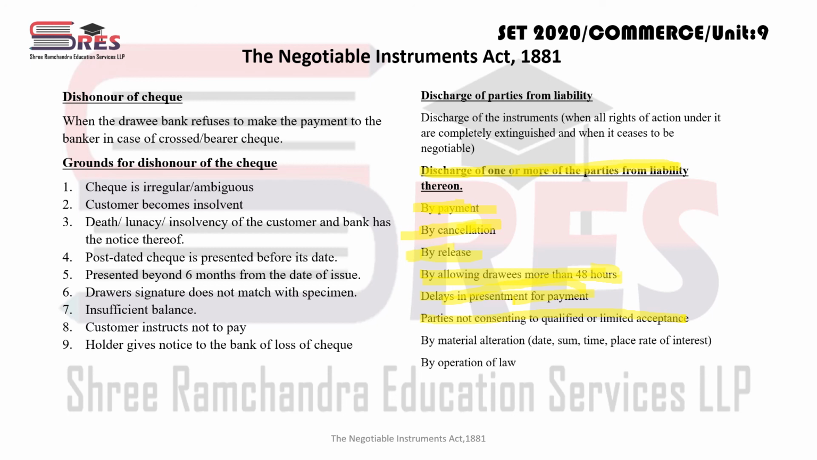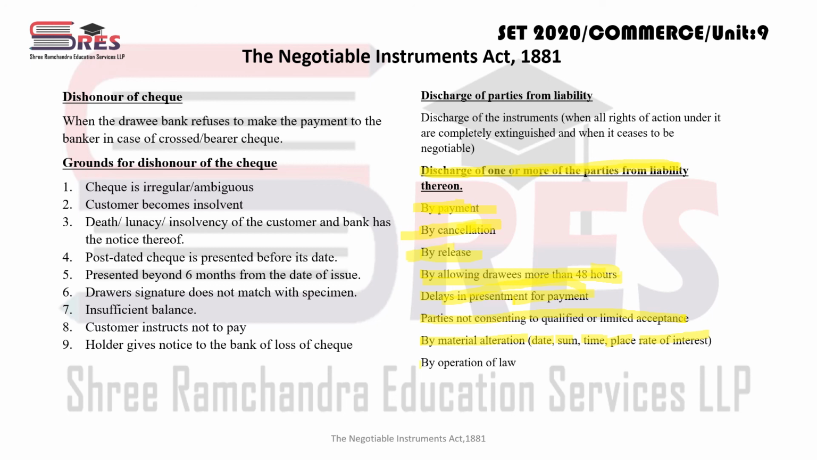And if there is any material alteration, if there are any changes in the instrument regarding date, regarding sum of money, regarding time to make the payment, regarding place of payment, and regarding rate of interest, then due to that alteration, due to that modification in that instrument, the person who has drawn the bill is away from the liability. फिर वो liable नहीं रहेगा.